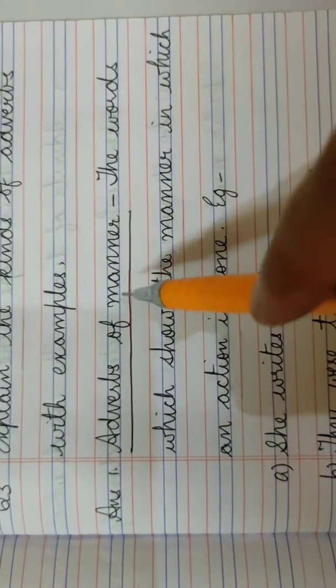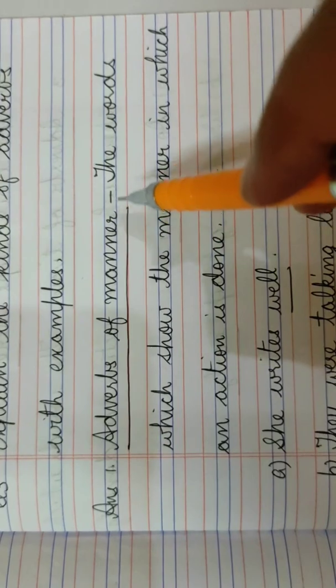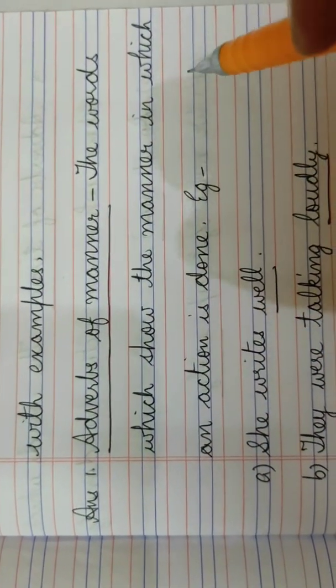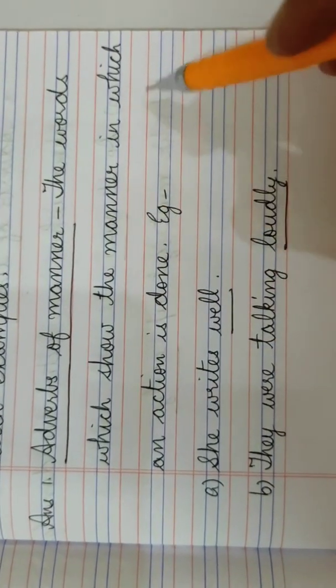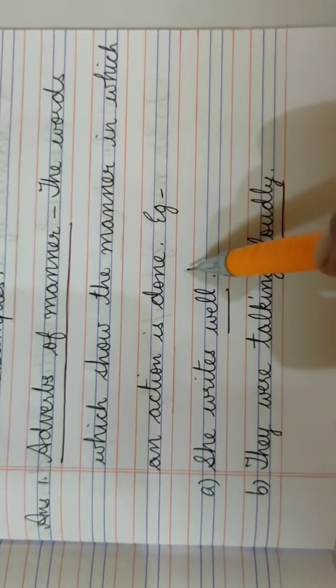Answer is number 1, adverbs of manner. The words which show the manner in which an action is done. I will repeat once again. The words which show the manner in which an action is done. Full stop. Example, she writes well.